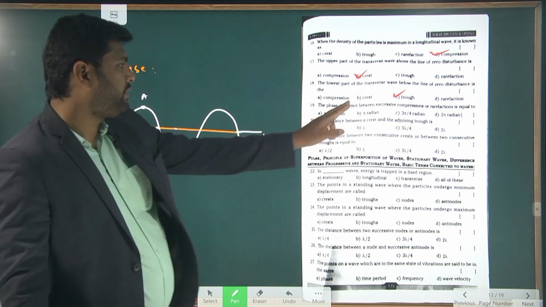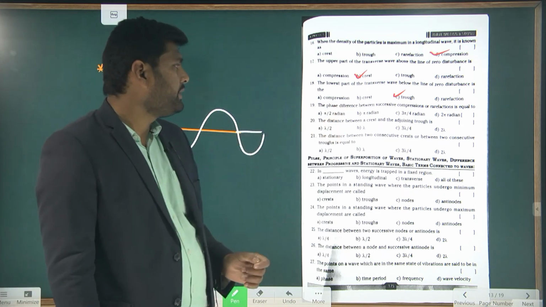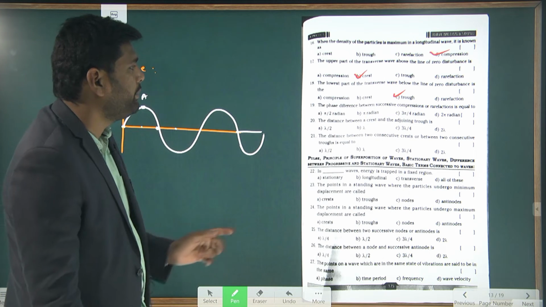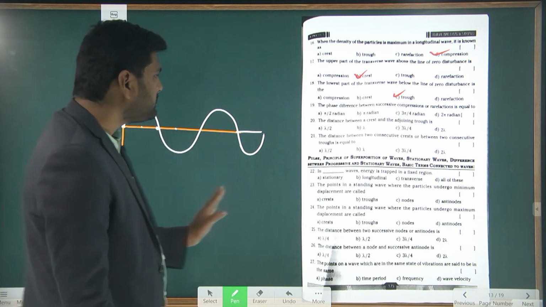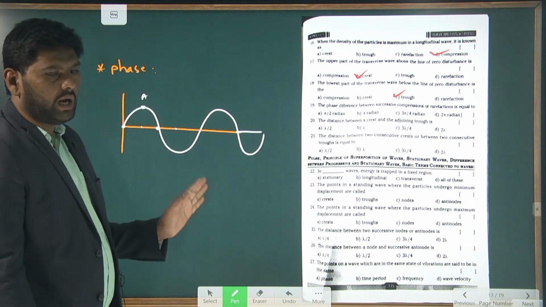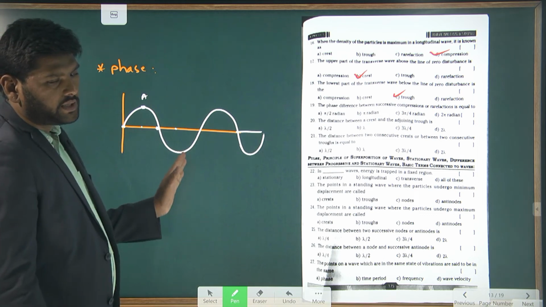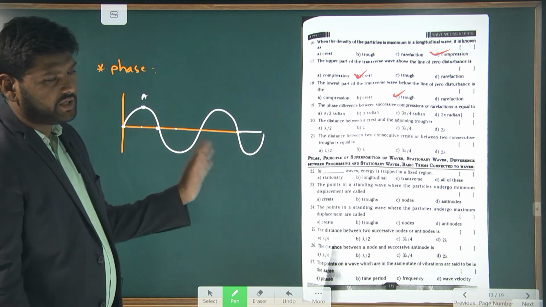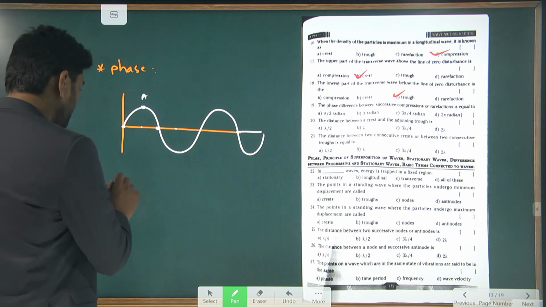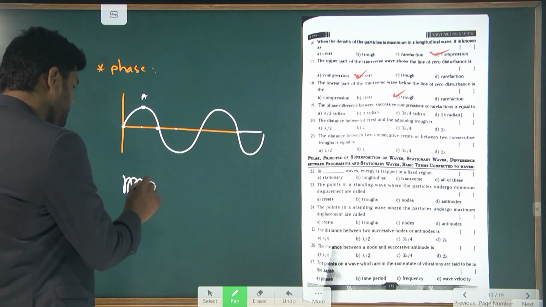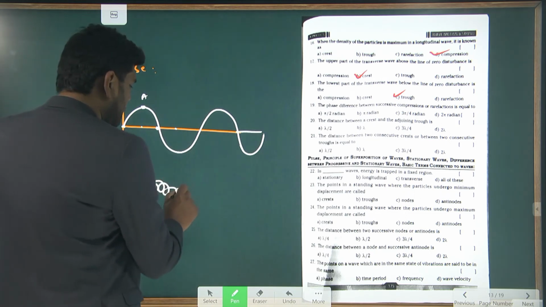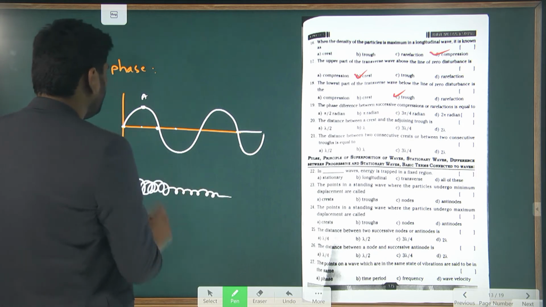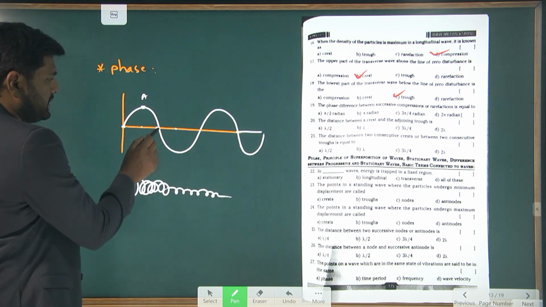So the question is 19, the phase difference between successive compression and rarefaction. Successive compression and rarefaction means a compression and the rarefaction immediately after. Look at here, this is a compression and this is a rarefaction, like a crest and this point.